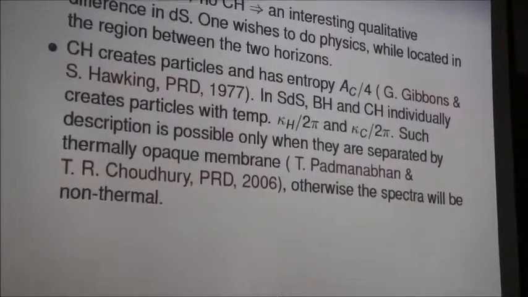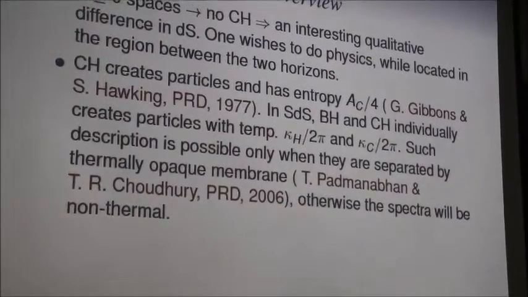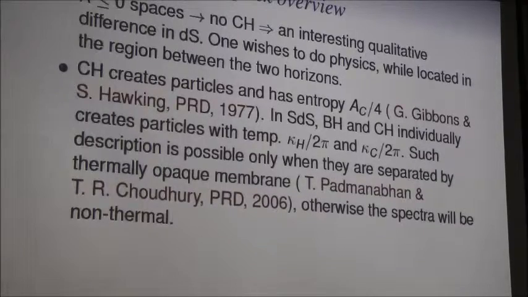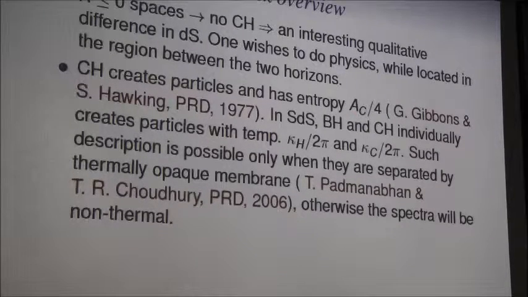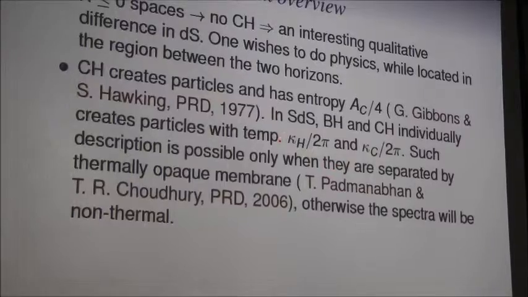The cosmological event horizon creates particles and it has entropy, a quarter of its area. A_c is the area of the cosmological event horizon. It was proven a long time ago. And in the Schwarzschild de Sitter spacetime also, or any de Sitter black hole spacetime, the black hole event horizon and the cosmological event horizon individually create particles with independent temperatures given by their respective surface gravities.